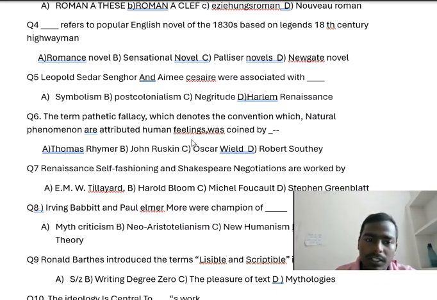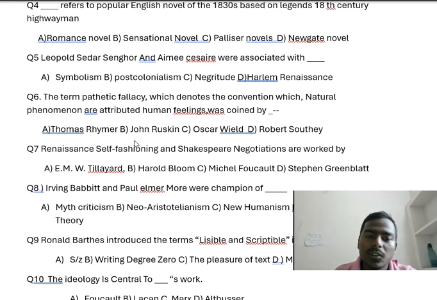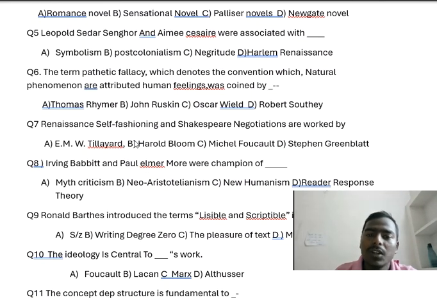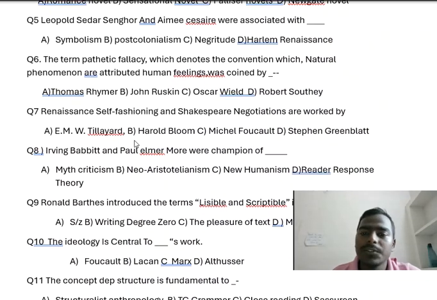Now question number 5. Leopold Sédar Senghor and Aimé Césaire were associated with dash. Option A, symbolism. Option B, post-colonialism. Option C, negritude. And option D, Harlem Renaissance. So what is the right answer? The right answer is negritude.